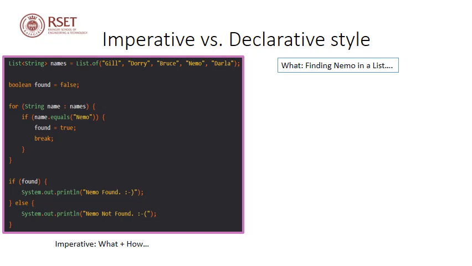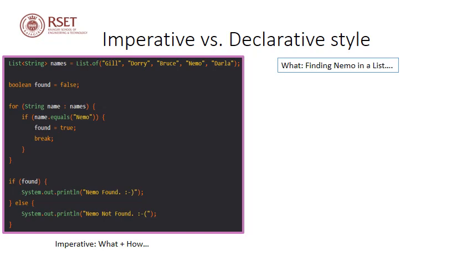So in the typical imperative approach of programming, we have to have a for loop or any loop, and then we have to have an if statement to check whether each element in the array is equal to the search string or not. So we have a boolean variable called found here, which is initialized as false, and a for loop. Inside the for loop we will be extracting each and every element in the array to a string called name, and then we are checking within the loop if name.equals(Nemo).